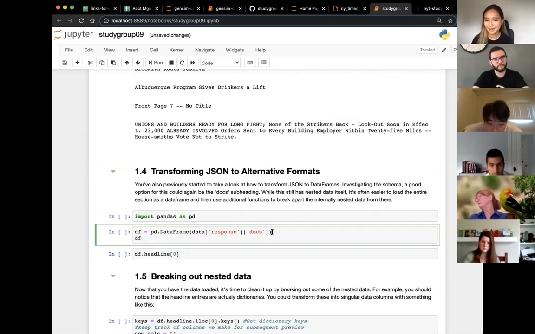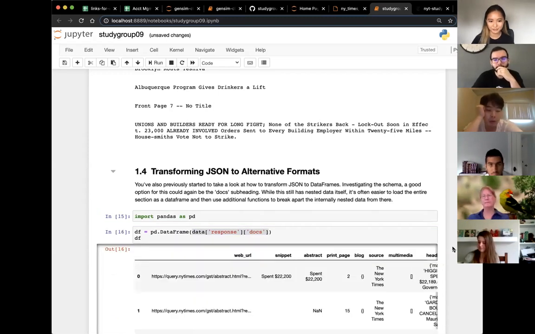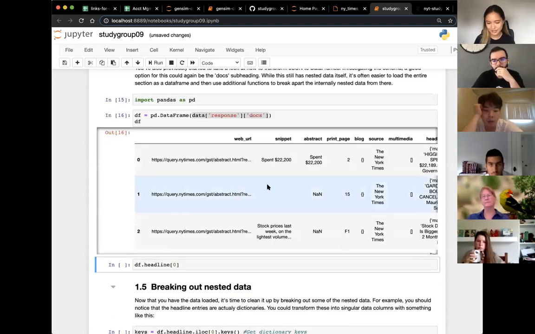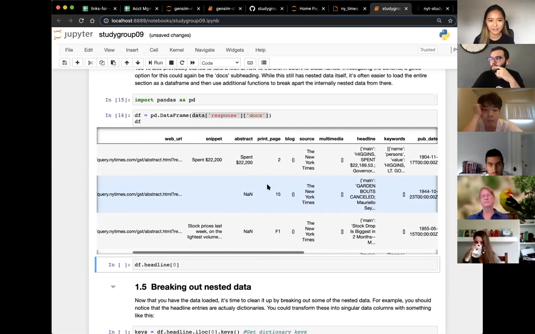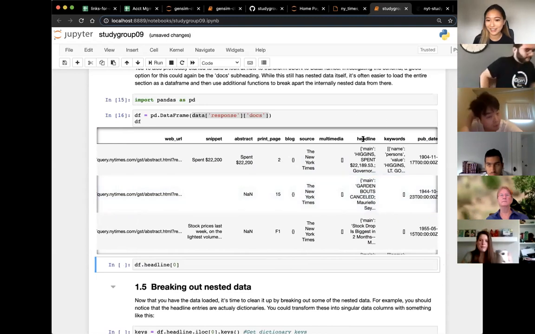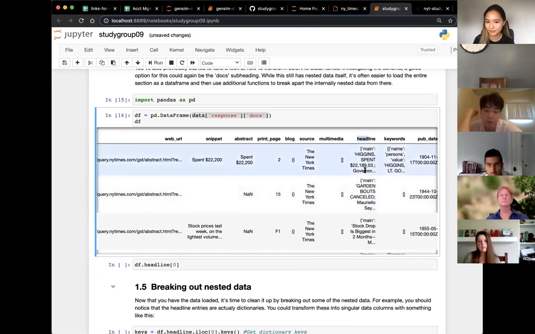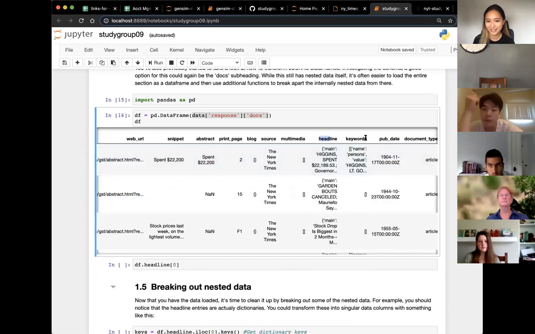And pandas is actually pretty good. It can take in dictionary formats and turn them straight away into data frames. So we import that. Straight away, we see this data frame where you have that first level dictionary for each doc. We have the headline, and in headline is still that dictionary.